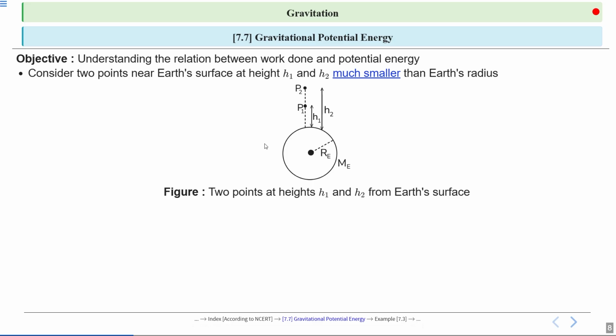So let's consider 2 points near the Earth's surface at height h1 and h2. These heights are much smaller than the Earth's radius, which simplifies our calculations. So look here at the diagram showing these 2 points, P1 and P2. This setup will help us analyze the work done when moving an object between these heights, from point P1 to P2 or P2 to P1.